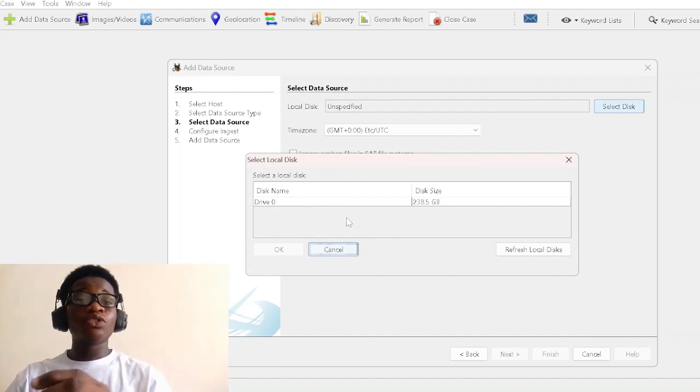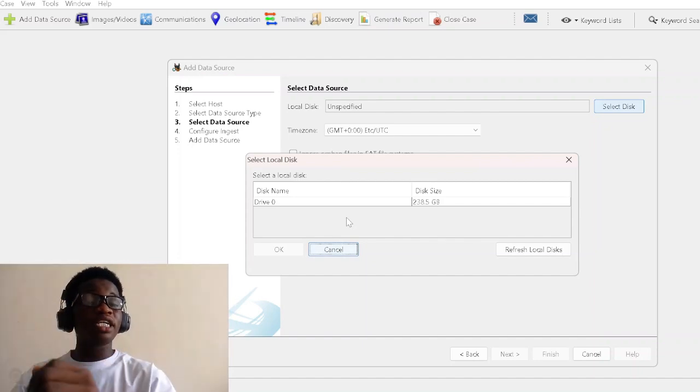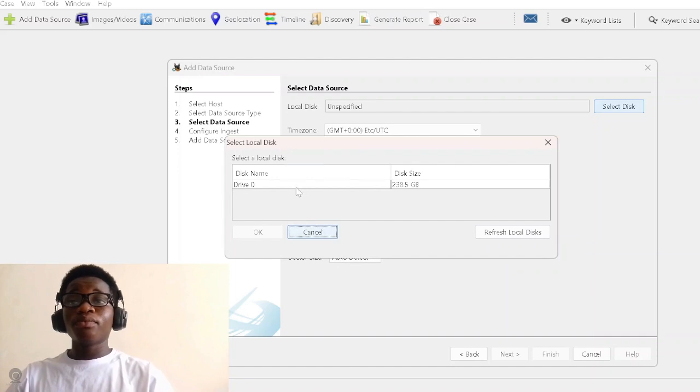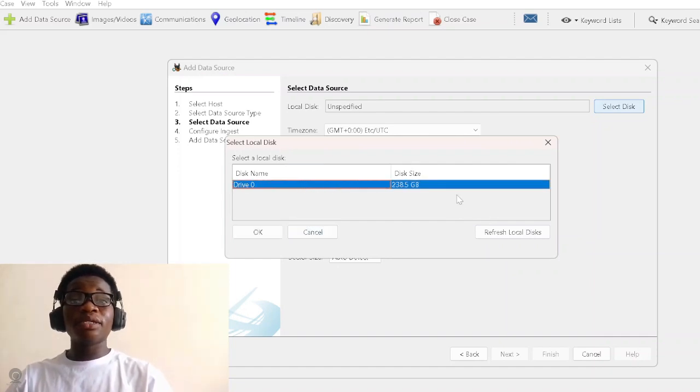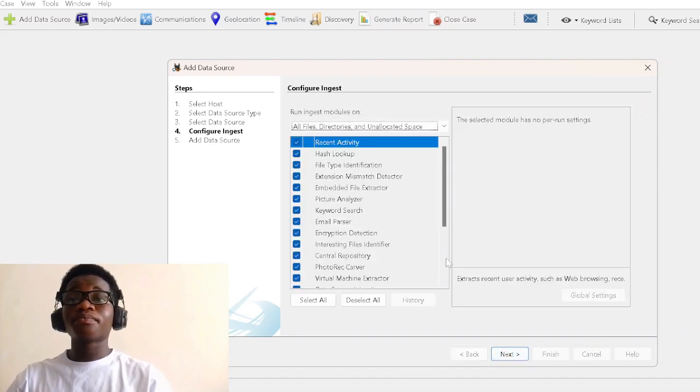But in case we inspect an external drive, we're going to find it here without running it as administrator. But to access the local disk in the computer, we have to run Autopsy as an administrator. So we have to select which drive, the main drive, which we are going to make the analysis on. So, okay, and go ahead and click on next.